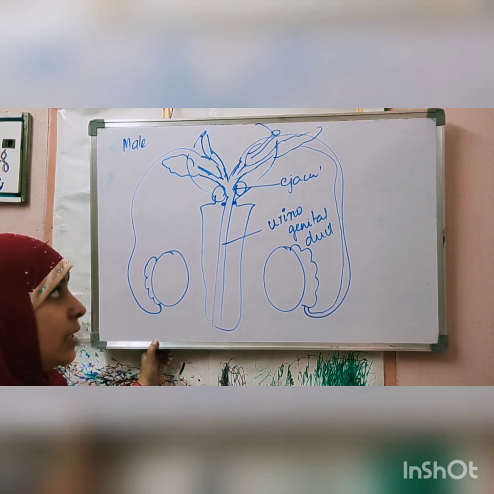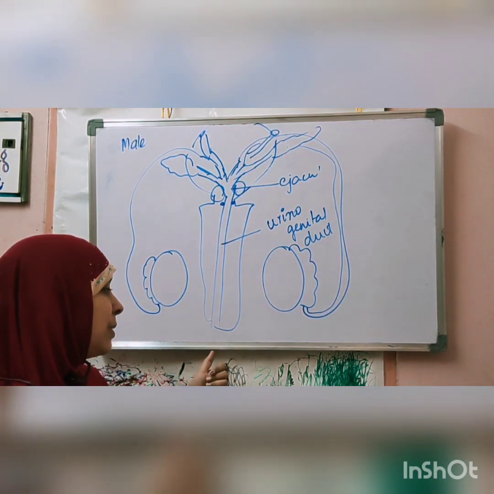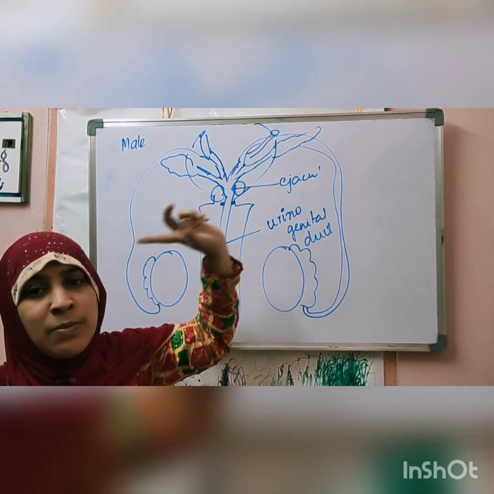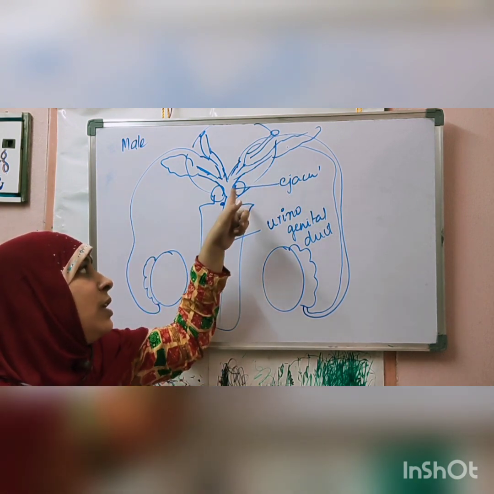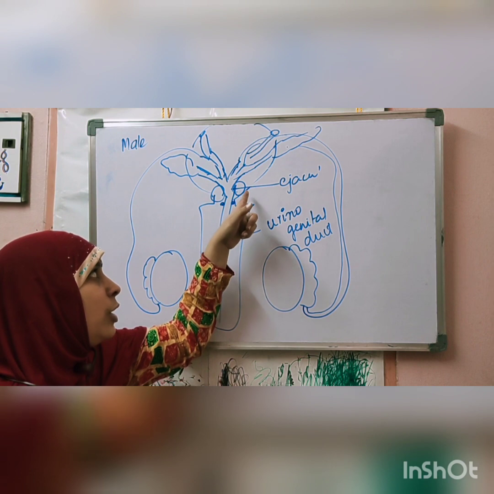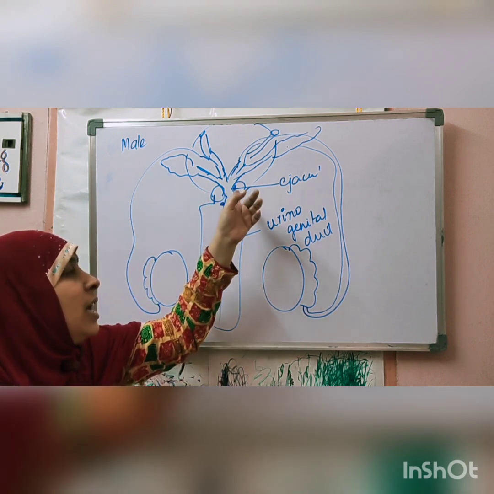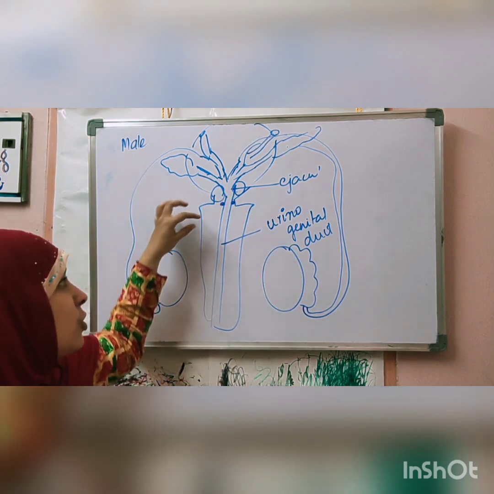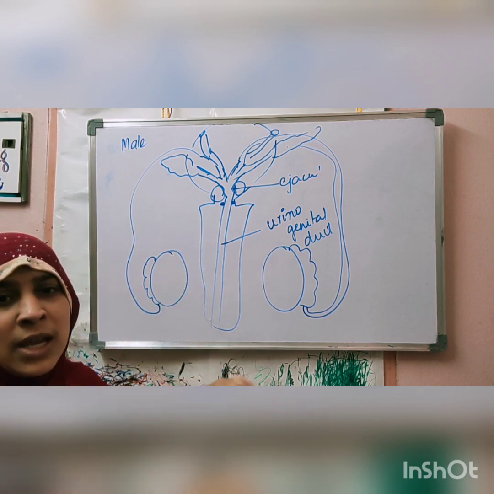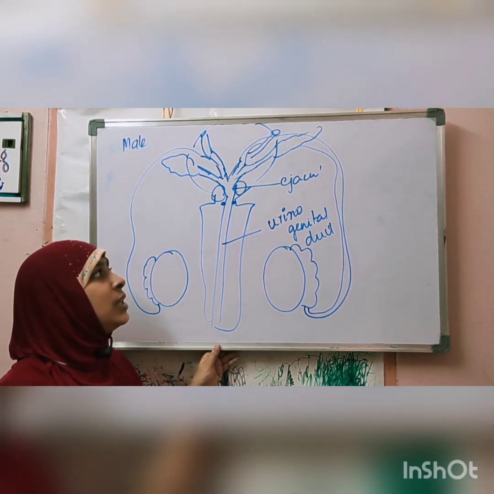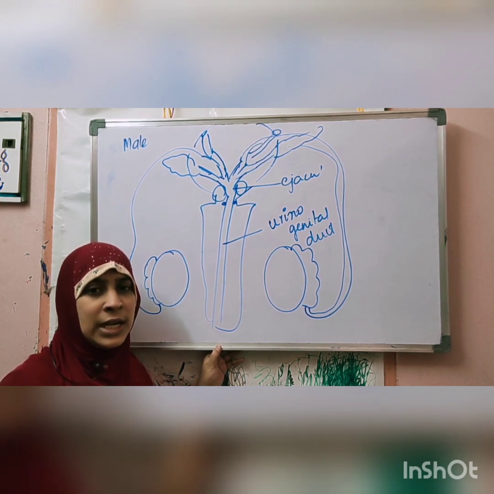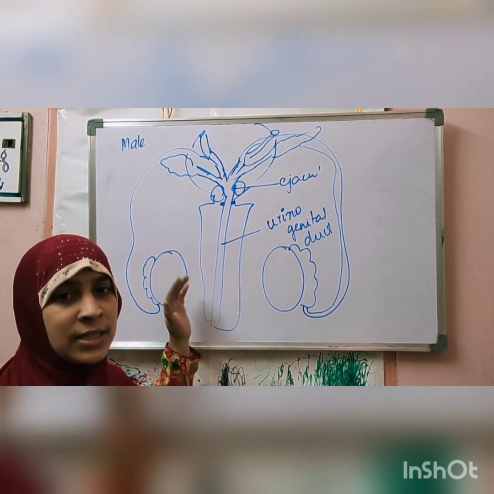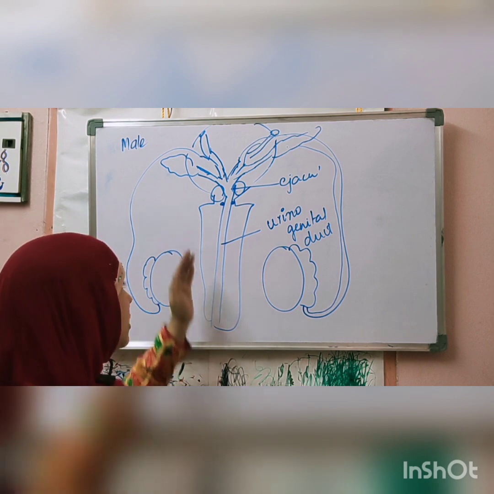Corpus fluid is secreted. What is the importance of seminal vesicles? When the sperm goes out of the body, it needs to survive for a few days. So for that, the energy required is supplied by this seminal fluid. When the sperm is present inside the body, energy is required for the sperm. That is provided by the prostate gland. Corpus glands: when urine is passing through this, because of capillary action, some of the urine may remain at the walls of this urethra. So there may be acidity. Sperm is a very sensitive cell. It dies very fast. So to avoid that, the corpus gland neutralizes the acid that is present in the walls of the urethra and helps in the movement of sperm.